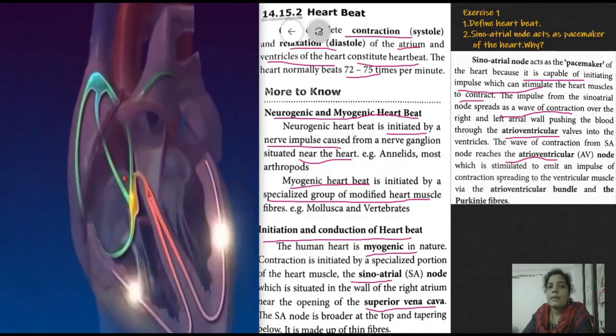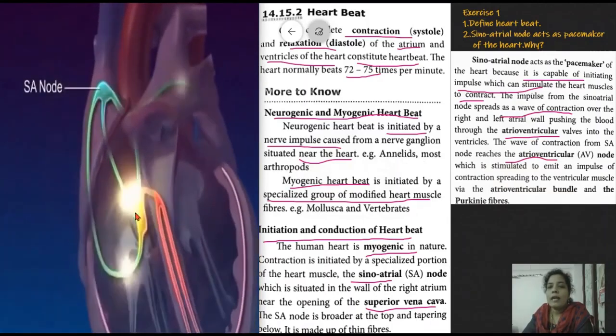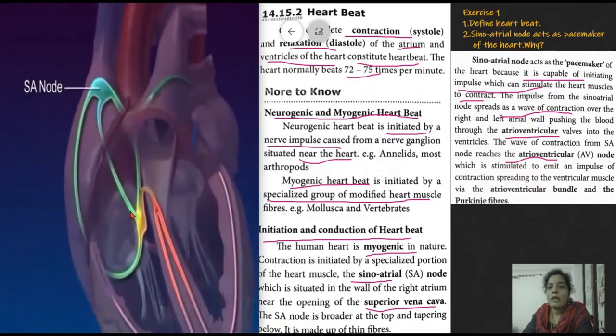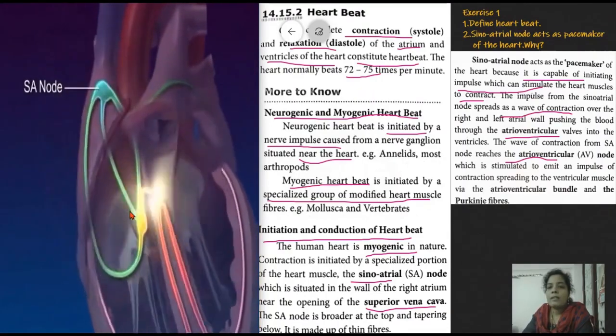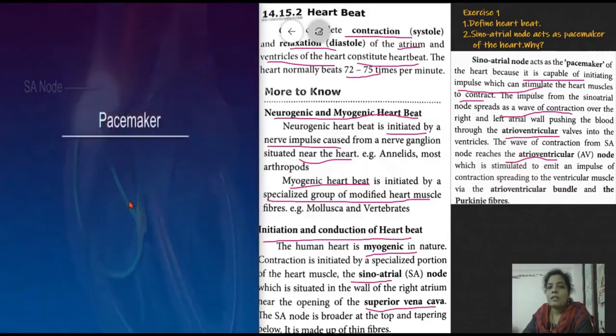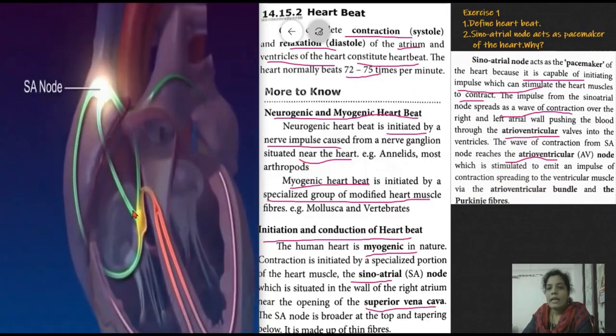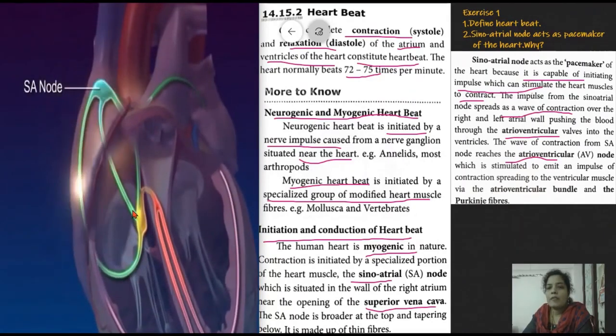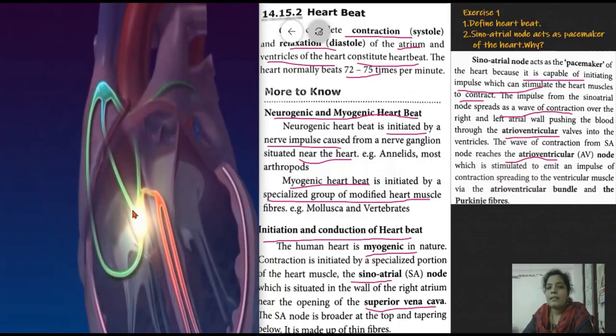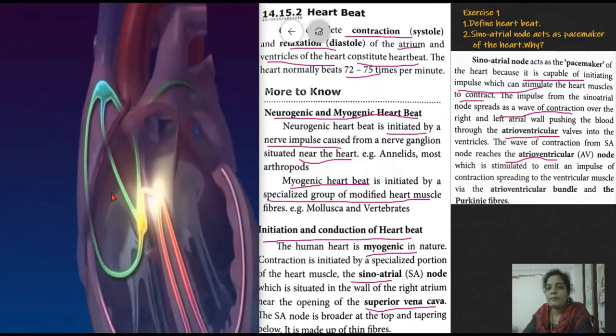So that impulse enters into the AV node, then via the atrioventricular bundle and the Purkinje fibers, it enters. Understood? So first the impulse, that wave of contraction, enters into the atrioventricular node. After that, via the atrioventricular bundle and the Purkinje fibers, these impulses enter into the ventricular muscles so that the ventricular muscles contract. Understood, children? Yes.